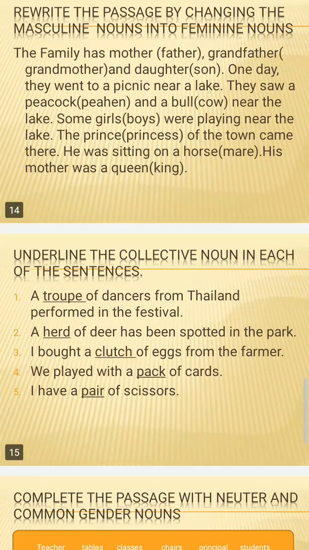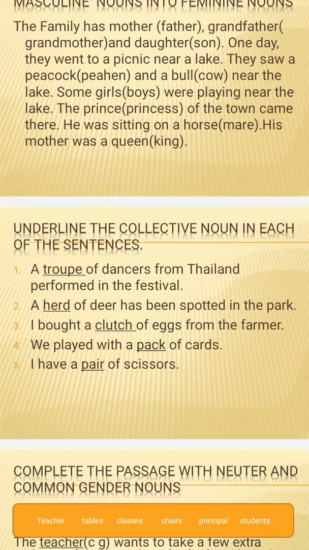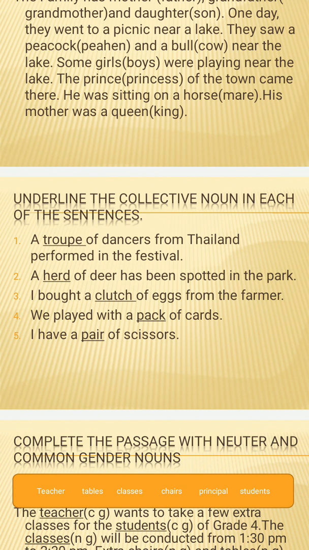Next, in slide number 15, there are some collective nouns given. For example, the troop of dancers. I will let you know about the groups only. The troop of dancers, like when there are so many dancers dancing together, then their group is known as troop. A herd of deer, when so many deer are together, the group of those deer is known as a herd. I brought a clutch of eggs. Clutch of eggs means when there are 4 or 5 eggs together, that group of eggs is known as clutch.